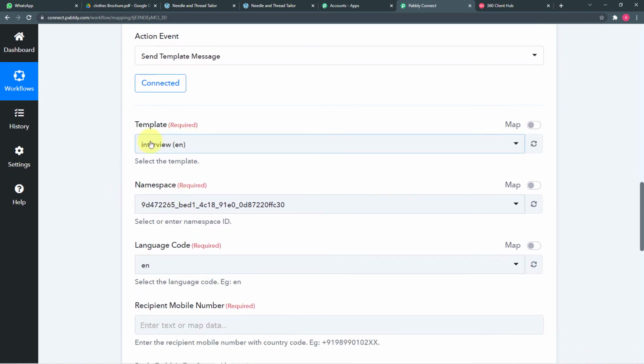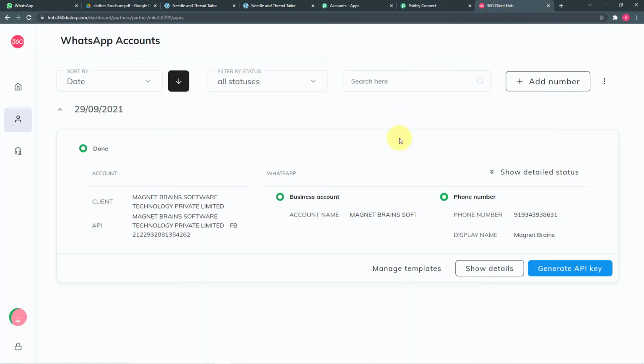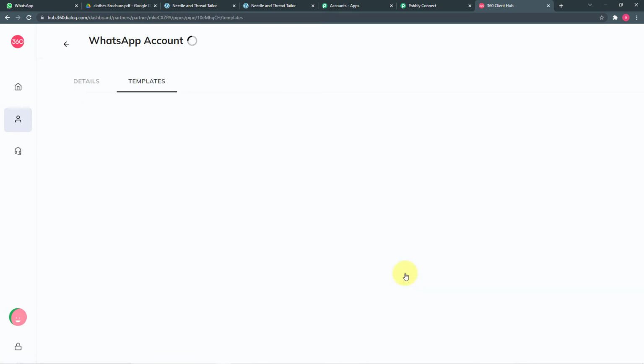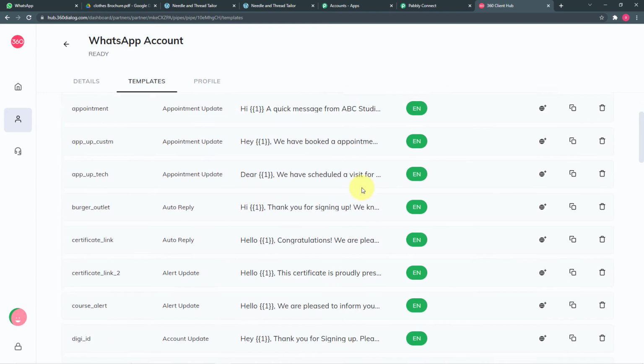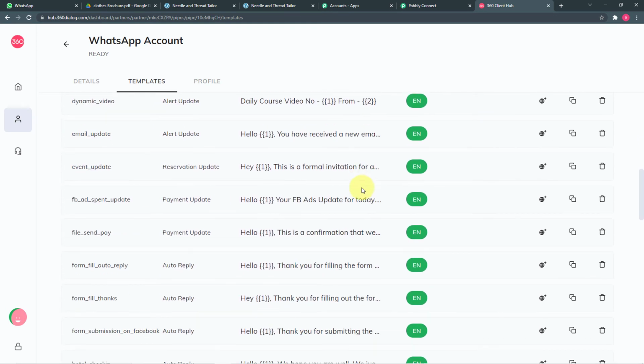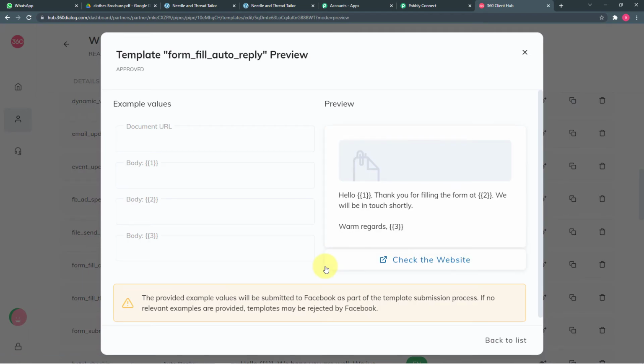Now it is asking for a template. So let me first show you what these templates are. So I am going to my 360 dialog account again, and here I am clicking on this manage templates option. And here you will see these are the templates we have. So let me open one for you. So guys, templates are nothing but the messages that we want to send on WhatsApp, right?